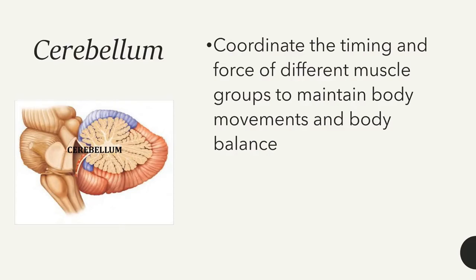It controls and coordinates the timing and the force of different muscles that are needed to perform certain actions. So the main function is that it is involved in maintaining body balance.